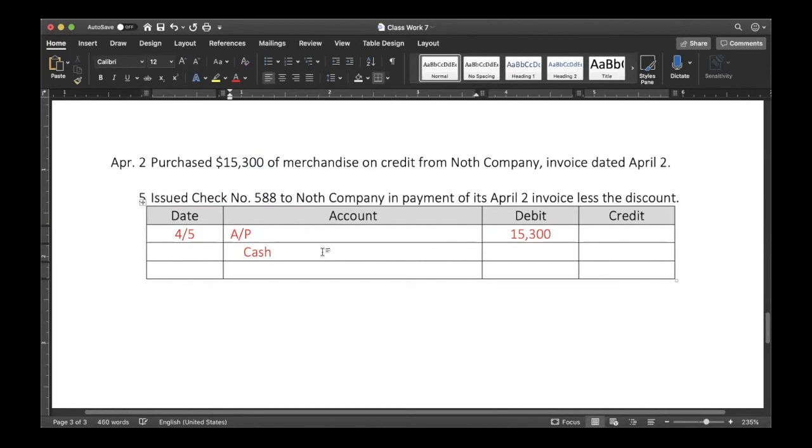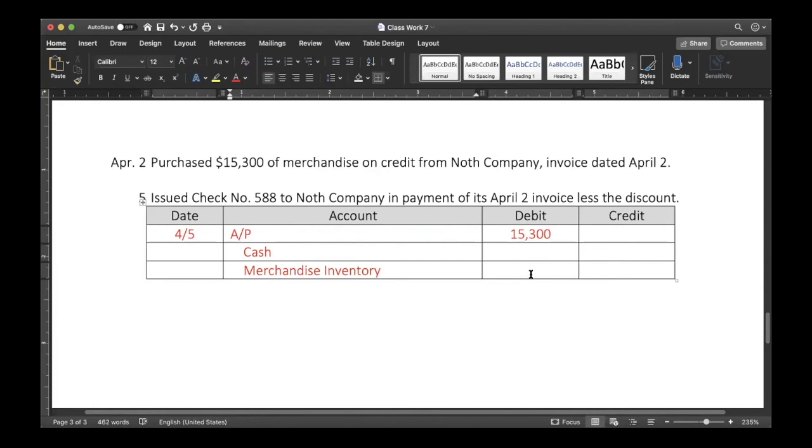We will be paying them cash, but we will not be paying them the full $15,300 because there is a discount. Do you remember the name of the discount account when we had made a purchase? It would be the inventory account, merchandise inventory, because it offsets the cost of the goods to us.